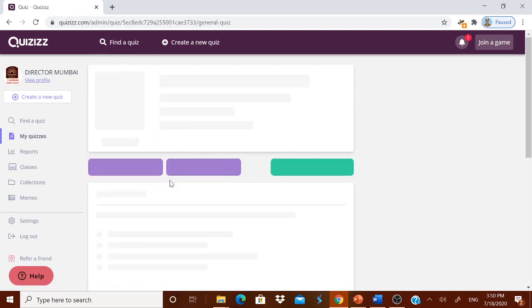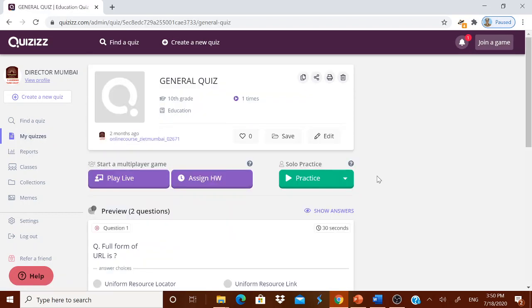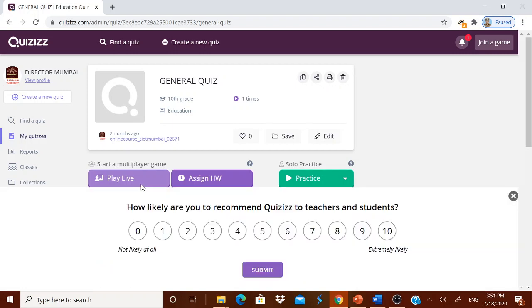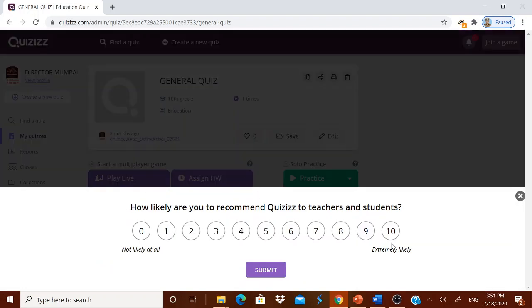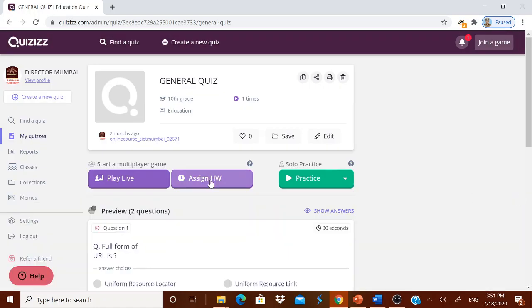Therefore, in general quiz, once again I repeat, whatever quiz you have prepared, there are two options. You can play live, which means that immediately you have to play when you are taking the online class. Suppose you are not able to do it, then assign the homework to them. That assign the homework, a time can be fixed by you. For example, today after the class is over, you are telling them that I am assigning a homework. By tomorrow, before you come, you have to do it.